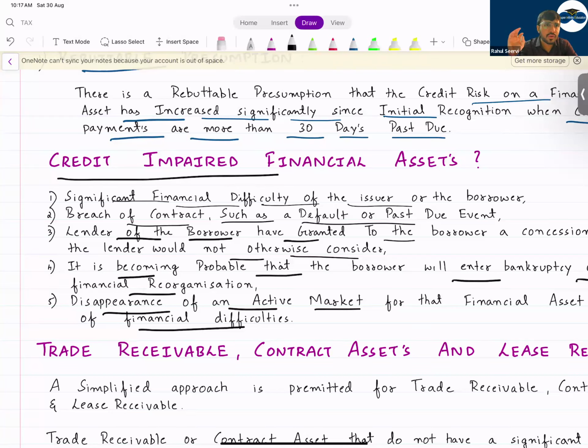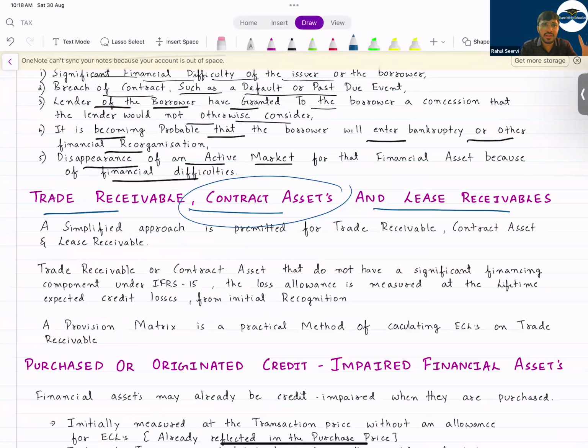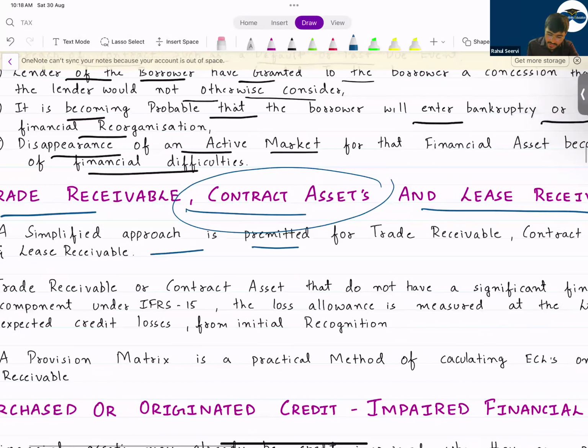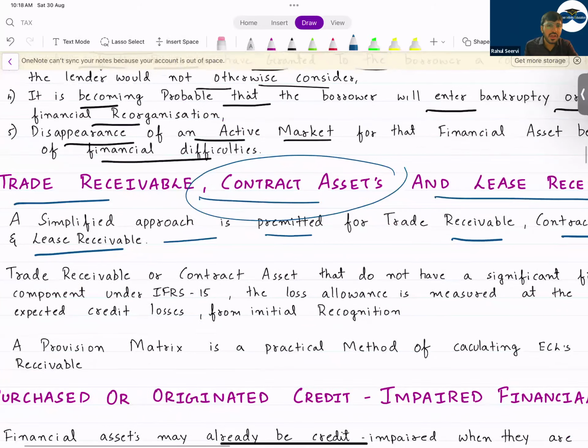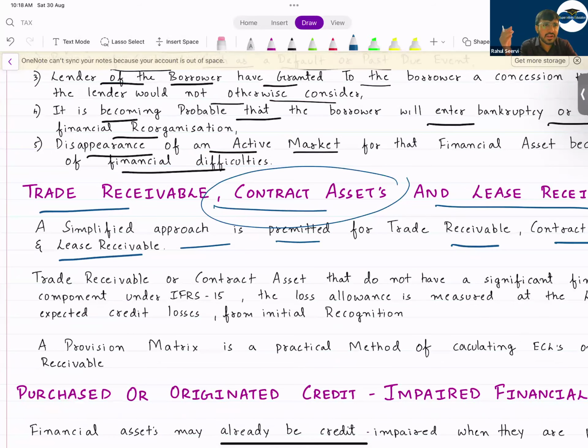Now coming to trade receivable, contract asset, and lease receivable. If you remember in IAS 36, we mentioned that for contract asset also, we will not do impairment there. Impairment will be done here only, in financial instruments. Contract asset means what? You have done more work, but you have not yet received the payment. So a simplified approach is permitted for trade receivable, contract asset, and lease receivable. So what is the simple approach? Because trade receivable, lease receivable will most of the time be for less than 12 months.